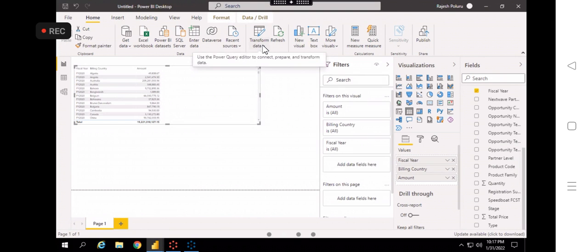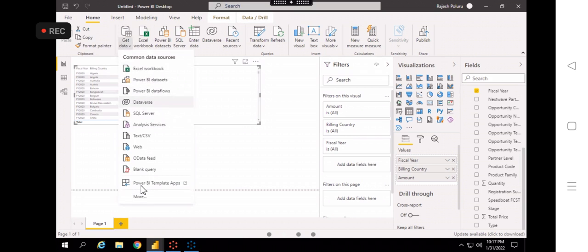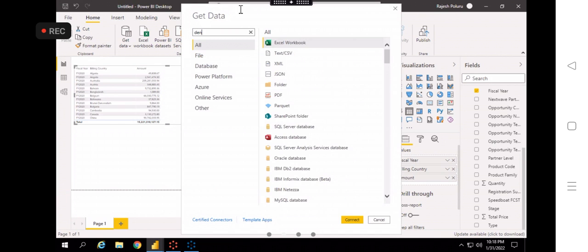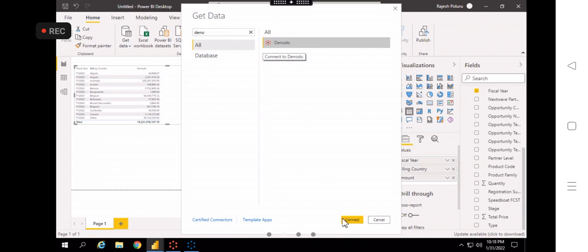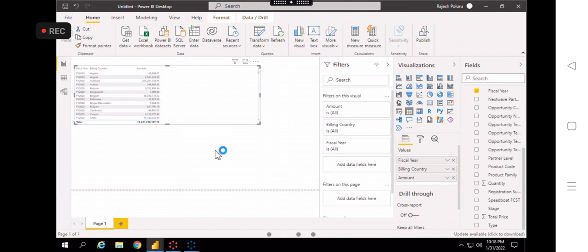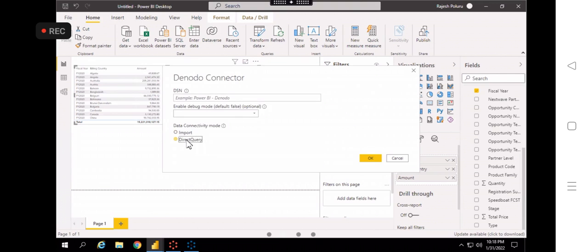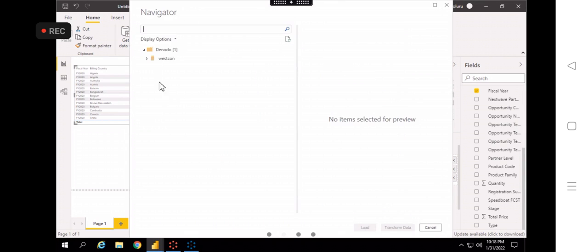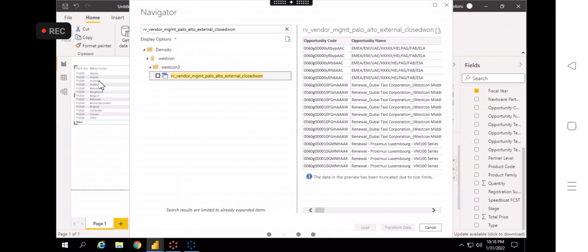I'll go now, again get data, go to connect, then I'll take the direct query mode. Same process, but you just need to select the direct query mode instead of import mode, right? Search for this, select it, just observe what I said.